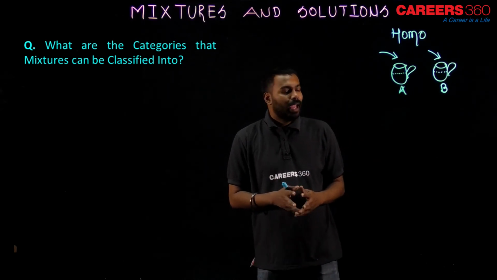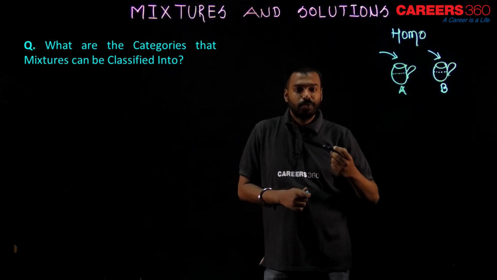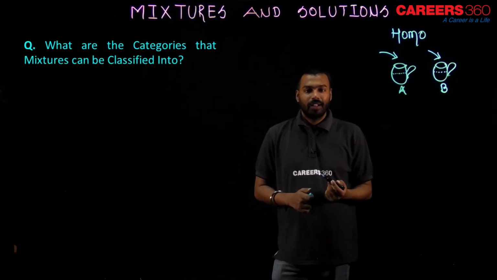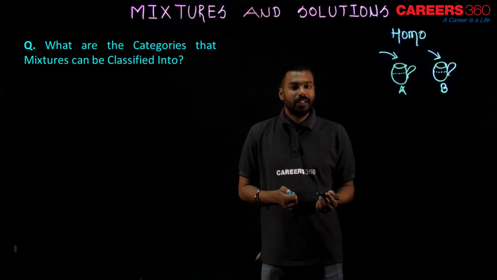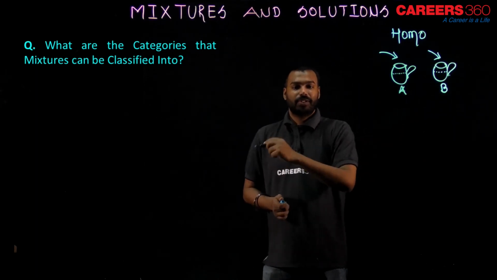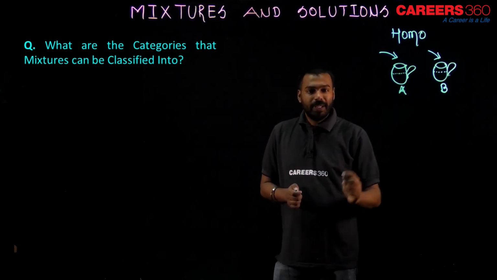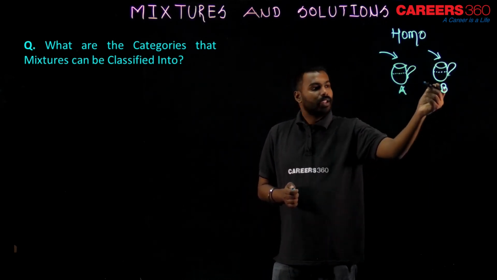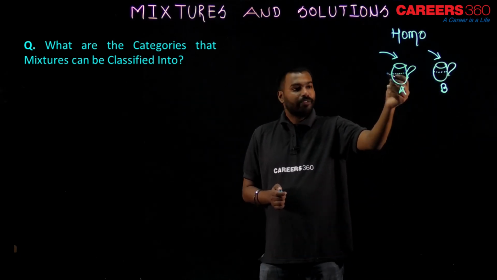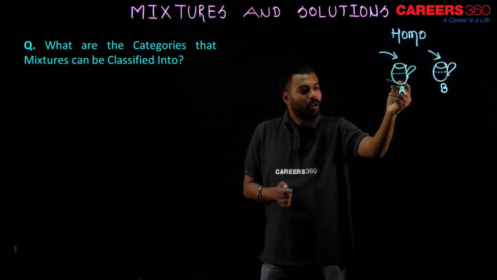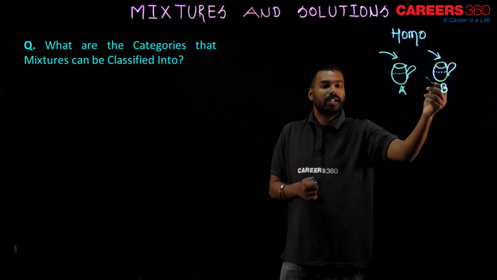What I found is, as I proceeded towards the bottom, the sweetness was increasing slowly, and the bottom part was the sweetest. I want to say that from cup B, I did not find the same, uniform taste throughout the solution. But here I found exactly the same taste from all the parts, all the corners of the cup. But here I found different taste from different corners of the cup.